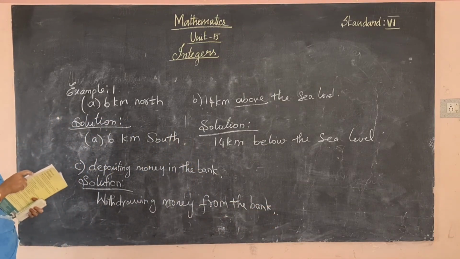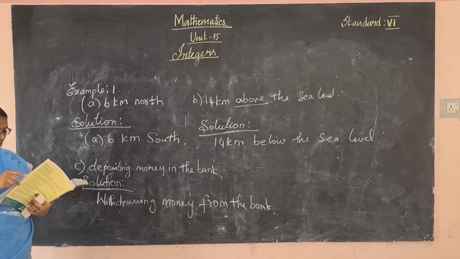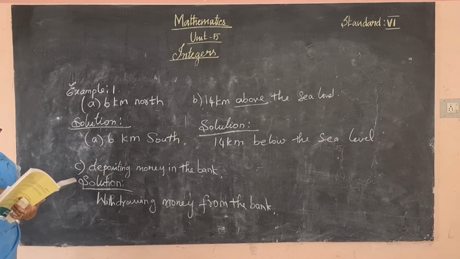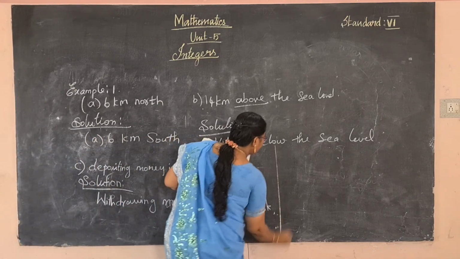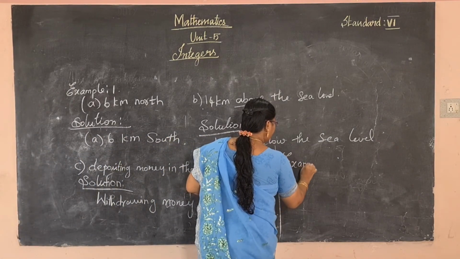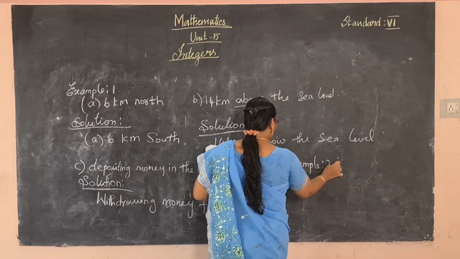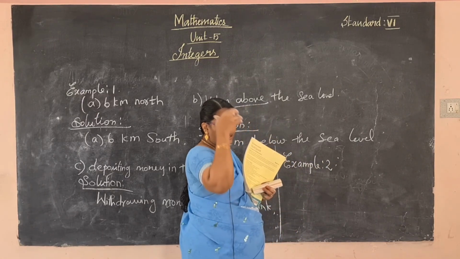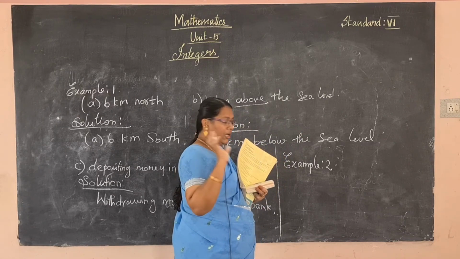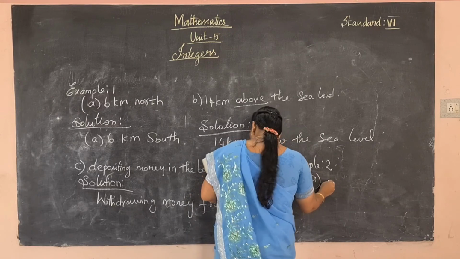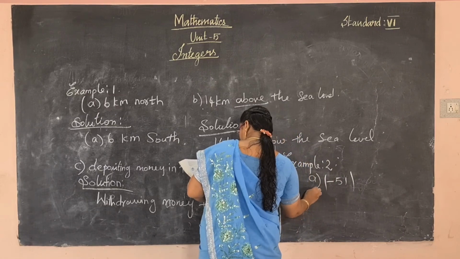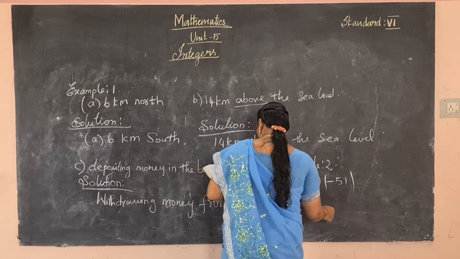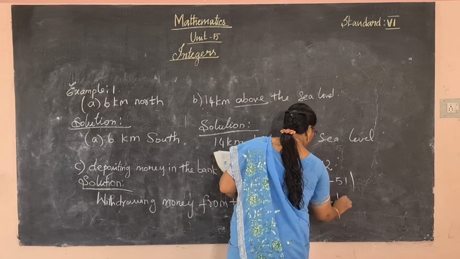See the next example. Find the absolute value of modulus of minus 51 and minus modulus of 13. To find the absolute value, the sign is regardless. First one, modulus of minus 51, so the sign is disregarded and the answer is 51. B is minus modulus of 13.